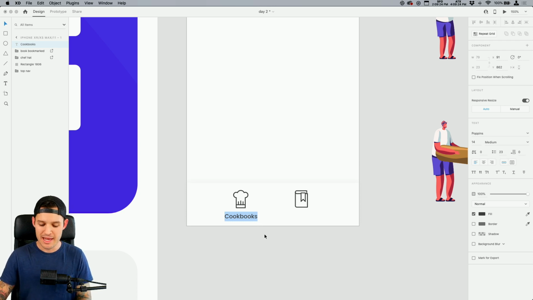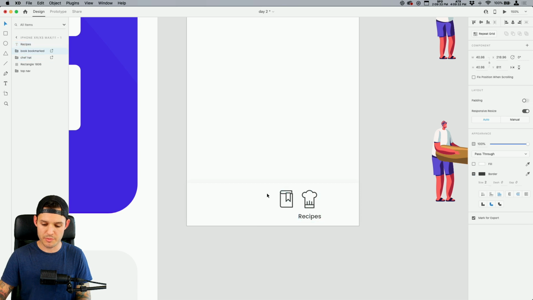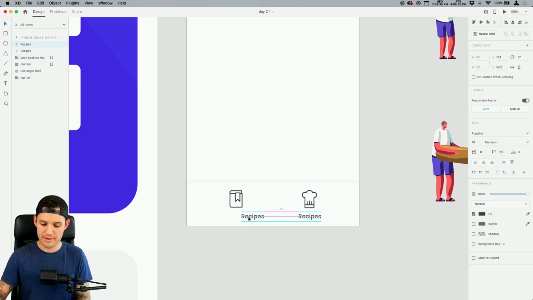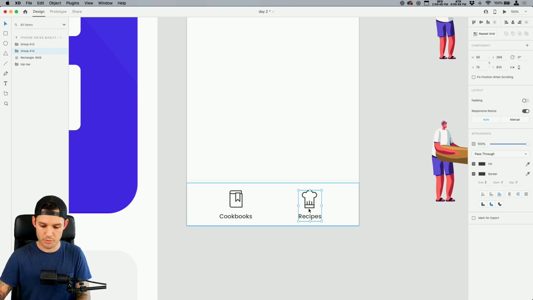Love hanging out. Let's call this one recipes, okay? And I don't know why, I just feel like that one should be over there, and this one should be over here. And then let's call this one cookbooks, like our little community cookbooks that maybe you've gathered. Each of these should be center aligned text. We're gonna line them up with the icon, group it together.